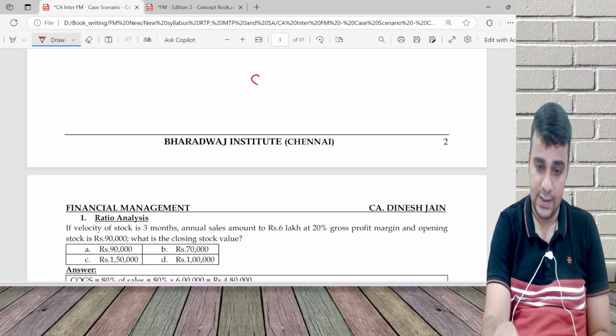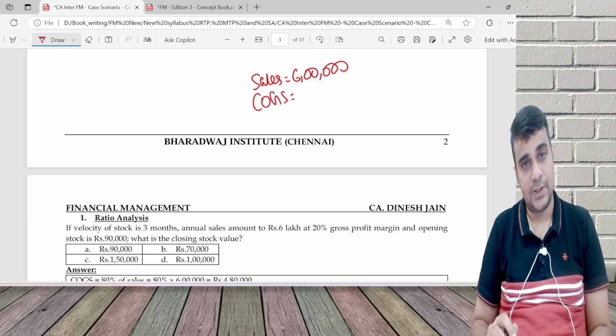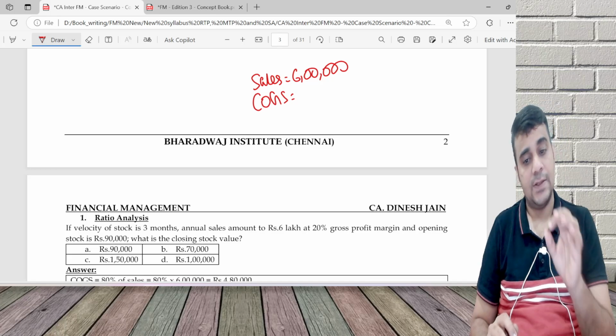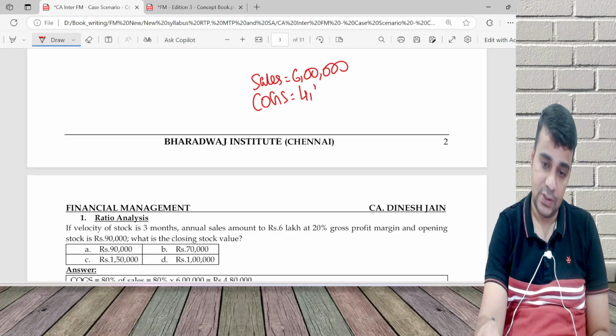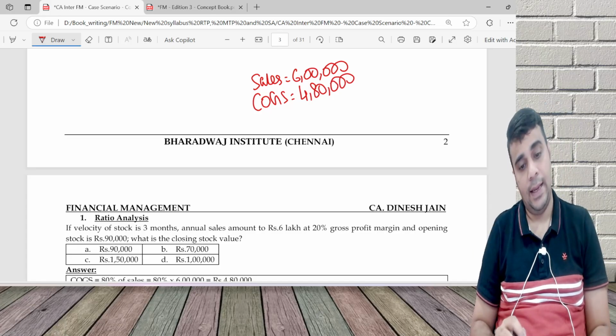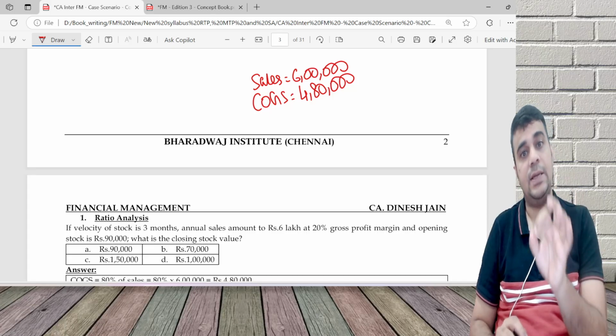So sales is 6 lakh. GP is 20%, so COGS will be 80%, which is 4 lakh 80. And stock is 4 lakh 80 into 3 by 12.